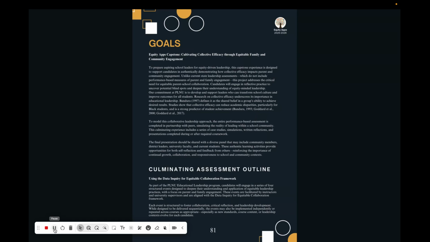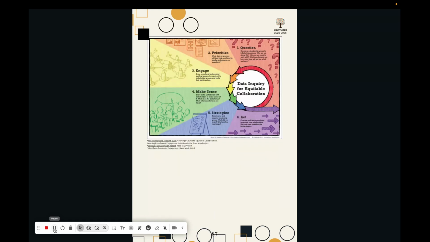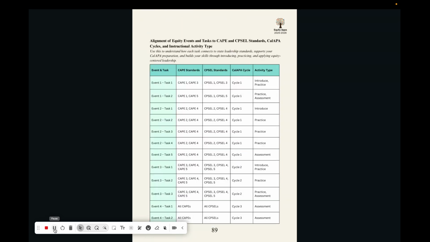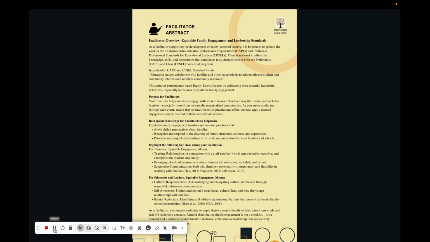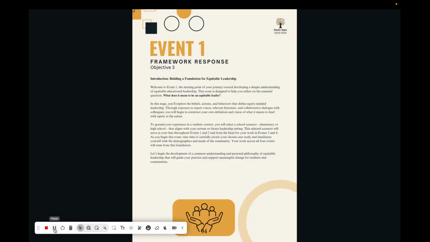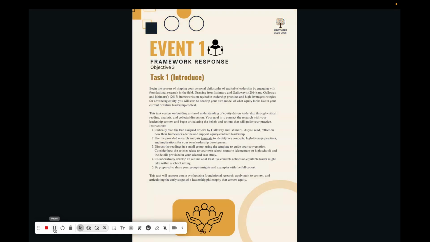Please be sure to take a look at the beginning overview pages, how it aligns with the CAPES and Cal APA and other context information, and become familiar to use this as helpful in the supervising and coaching process. The goal is to begin using the context and foundation in both programs, so we're using the same terminology. Here you'll find the very first Event 1, Task 1, that begins here.